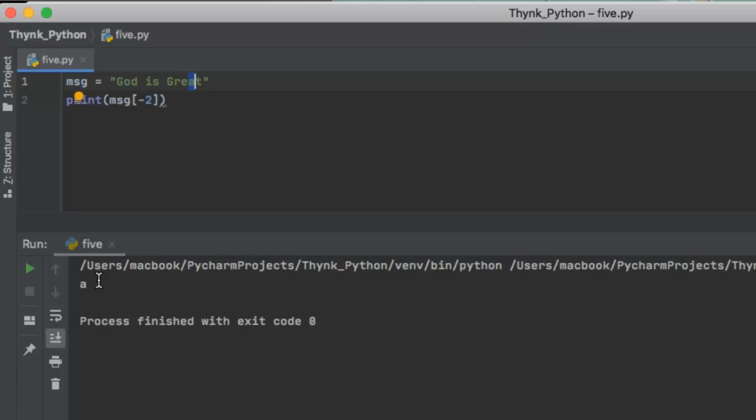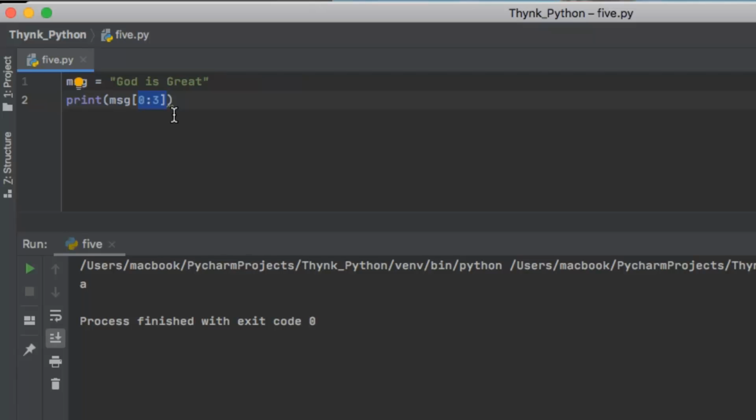Now you can also extract a few characters instead of just one. Here I've shown you how to extract one particular character out of a string. You can also extract a few characters, so let me show you how it is done. For example, I want to extract characters starting from the 0th till the 3rd character. So I'll say 0, use the colon, and say 3. This command would give me all the characters indexed from 0 to 3.